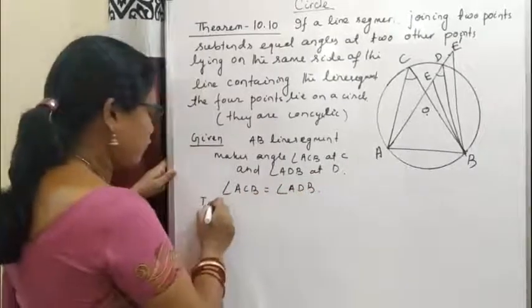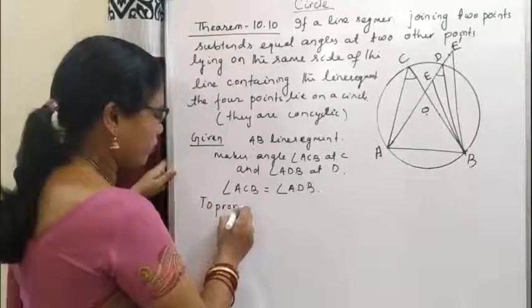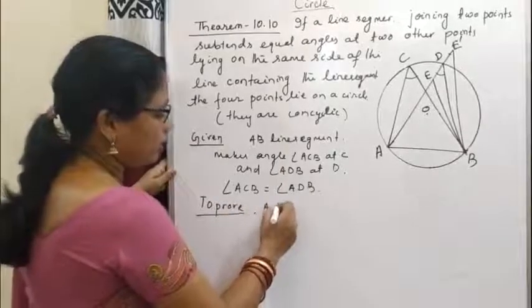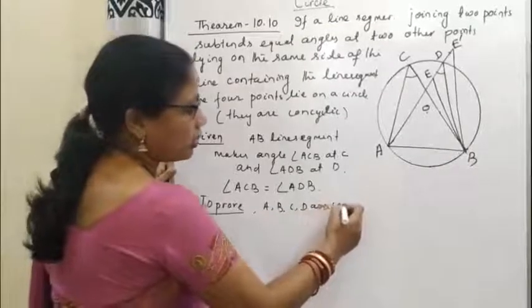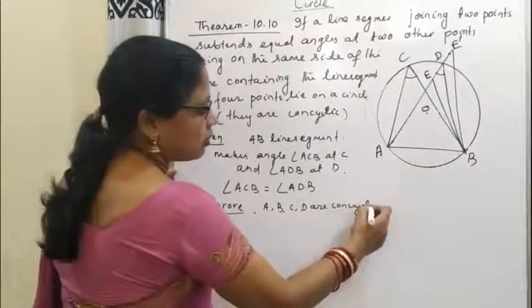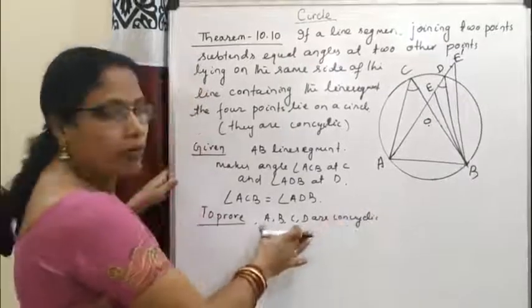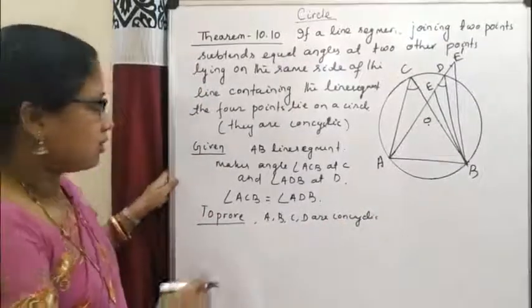To prove: A, B, C, D are concyclic, or the 4 points lie on a circle.